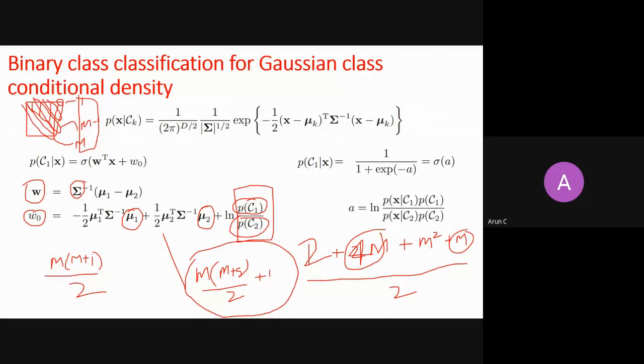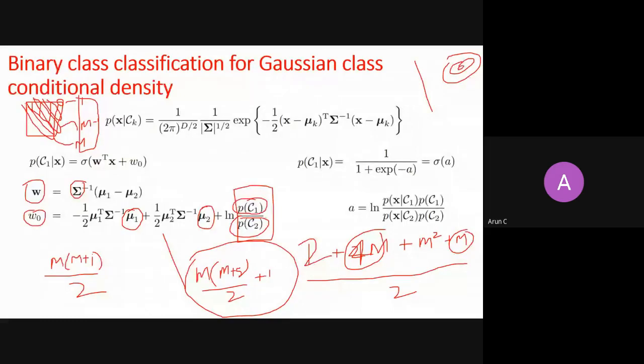Very good. So these are the total number of parameters if I need to do probabilistic generative modeling for binary classification with some assumptions. So let's talk about assumptions. What if my class conditional probabilities are not Gaussian? You started with the thought that my class conditional probabilities are Gaussian. But what if these class conditional probabilities are not Gaussian? Then things may go wrong, right?